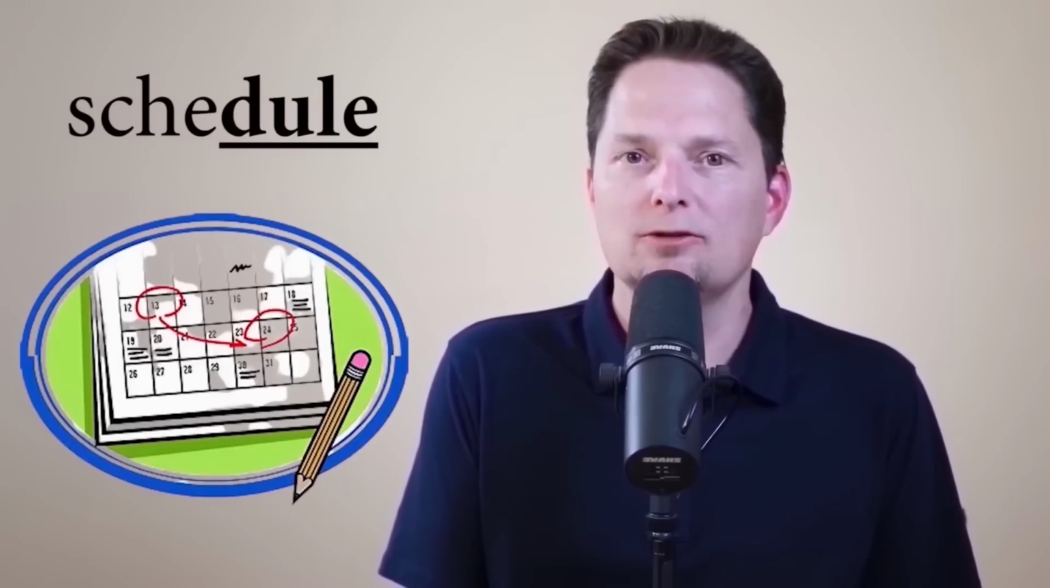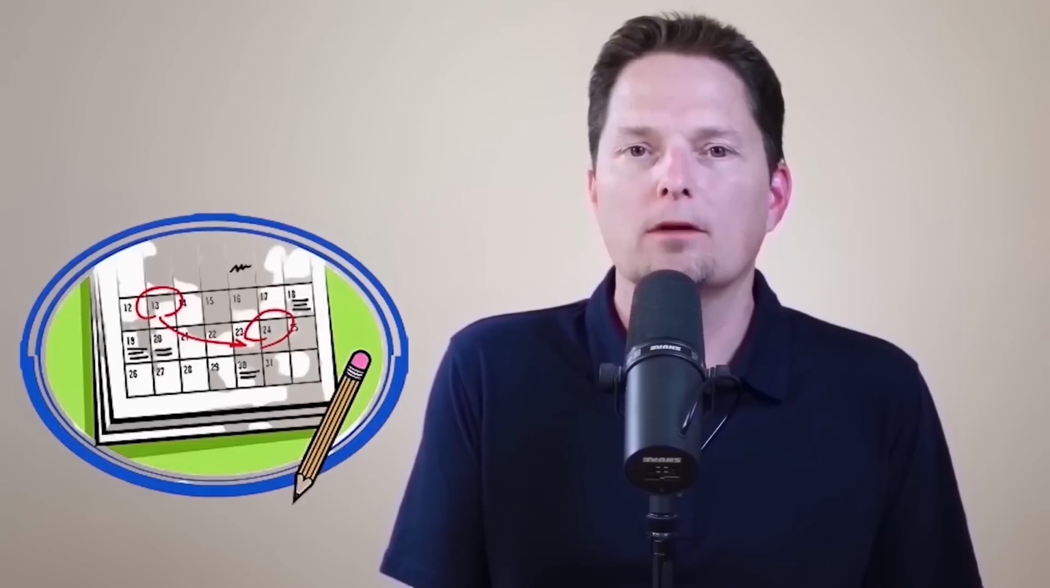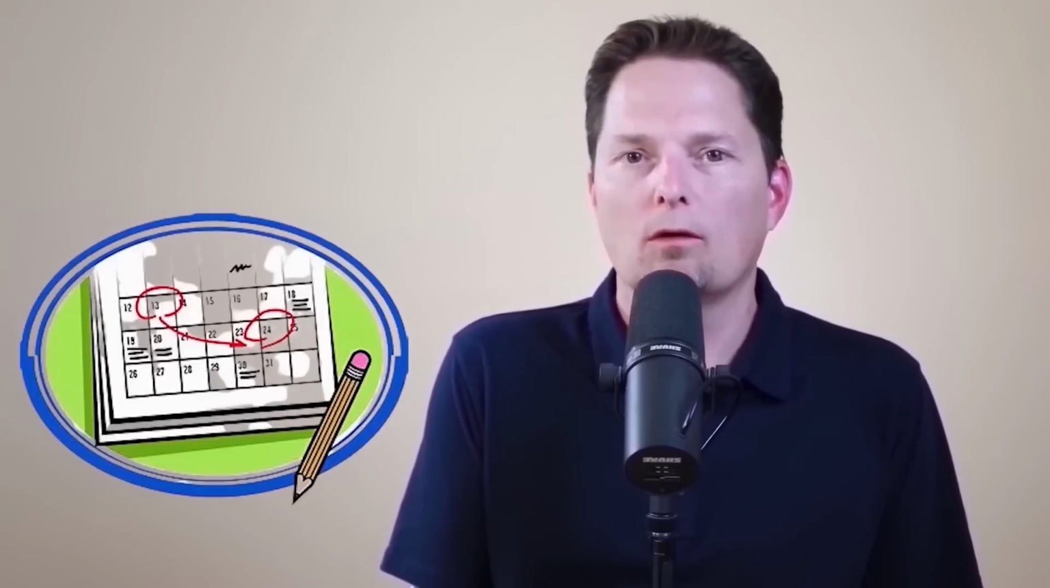Also, we notice the D-U making the J sound, like in juice and jump. J, schedule or schedule. Example, I have a flexible work schedule. What about you? Do you have a flexible work schedule?